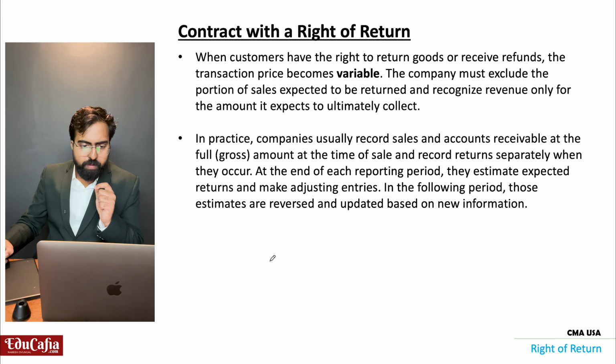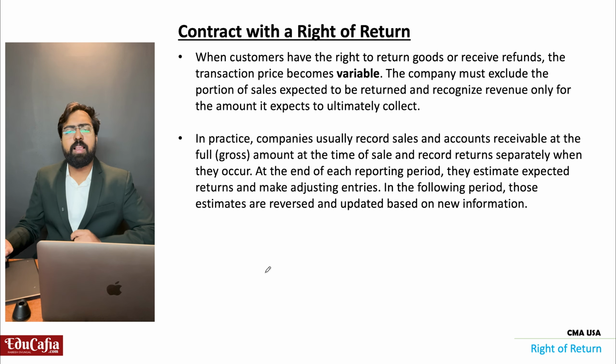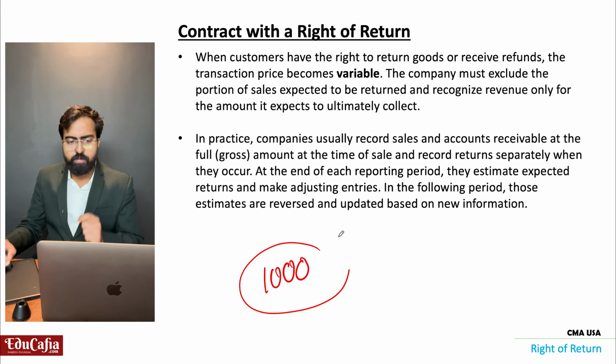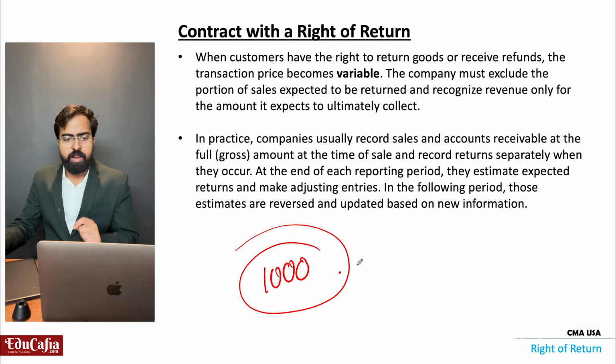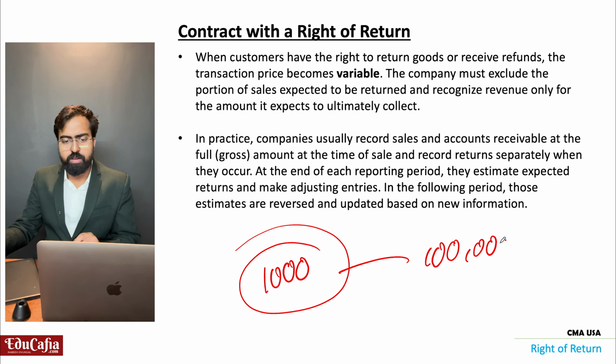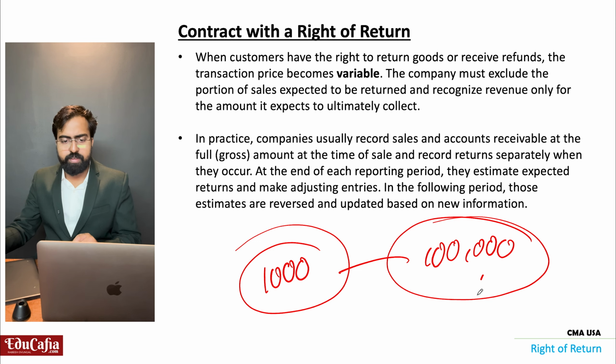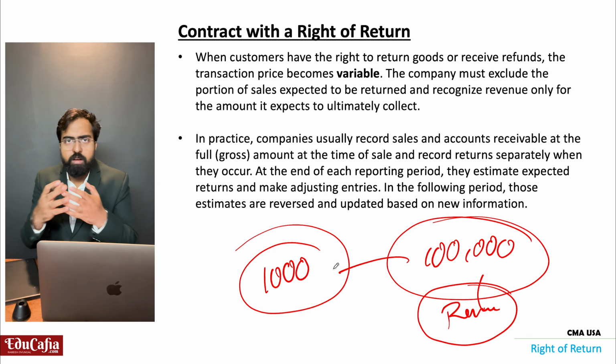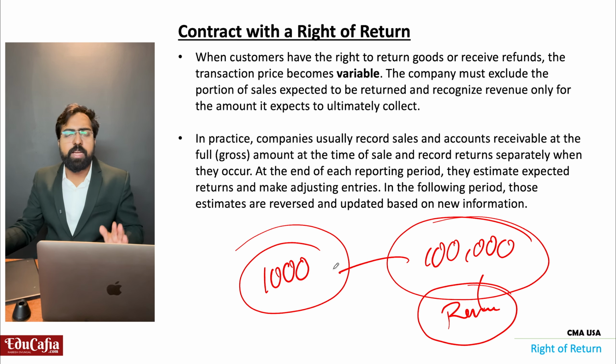So whenever I sell material, say I'm selling 1,000 pieces and through this sale I got 1 lakh rupees, can I consider this as my revenue? Yes, I can consider this as my revenue because I satisfied my performance obligation.